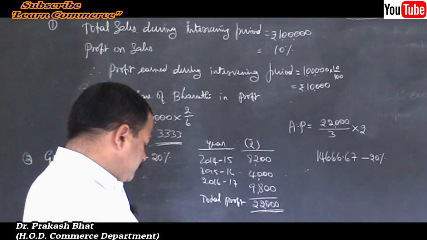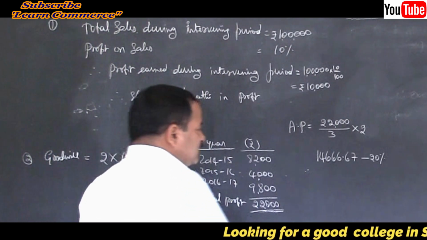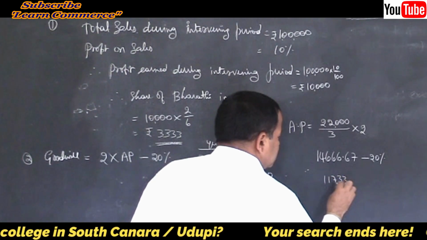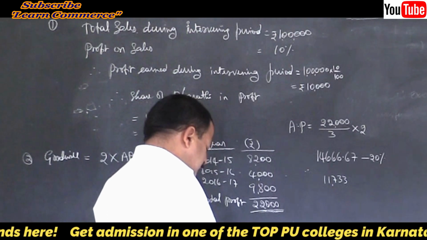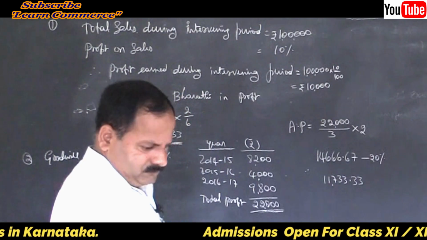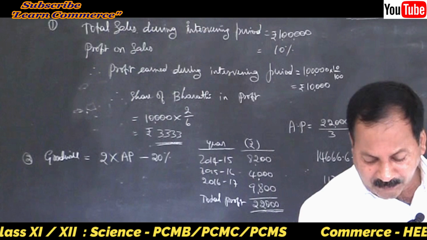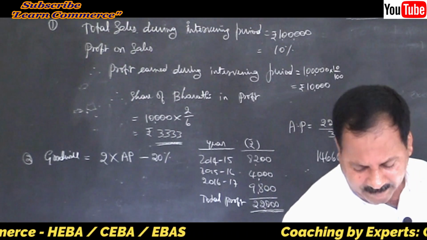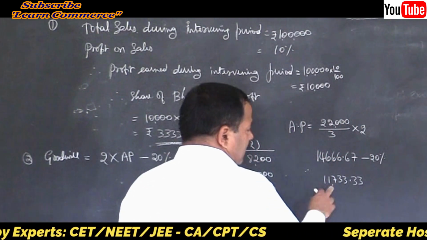So it will be 11,733.33. Calculated by taking twice the amount of the average profit of the last 3 years less 20%. The profits of the previous years are given. So 11,733.33, we have to calculate on the basis of this.